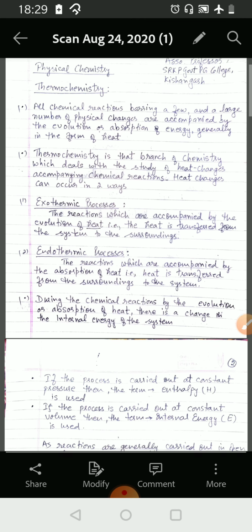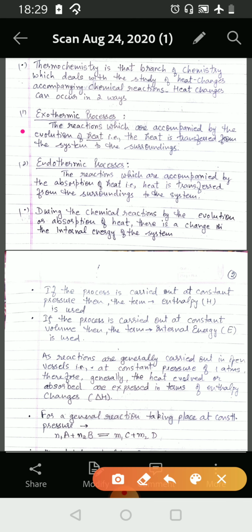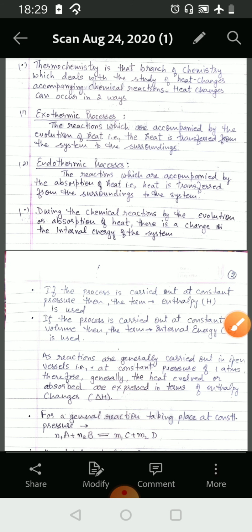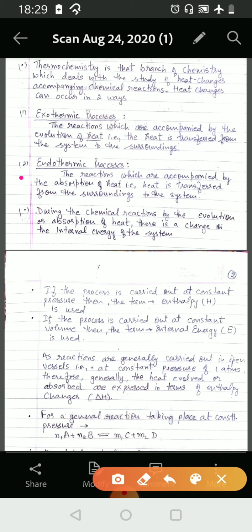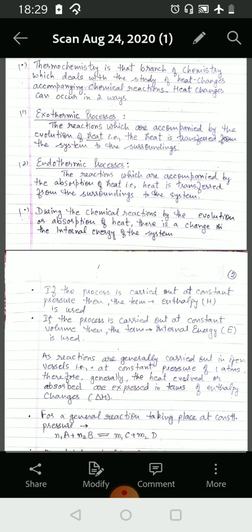Heat changes can occur in two ways. First, exothermic, when reactions are accompanied by the evolution of heat, that is, the heat is transferred from the system to the surroundings. Second, endothermic process, the reactions which are accompanied by the absorption of heat, that is, heat is transferred from the surroundings to the system.